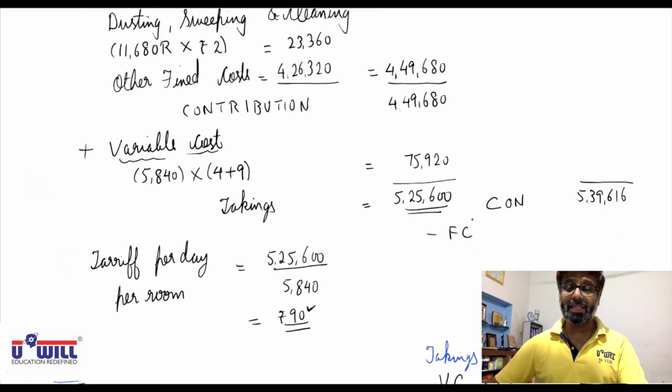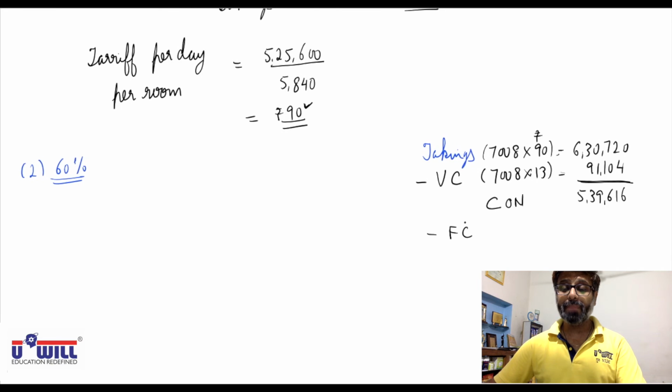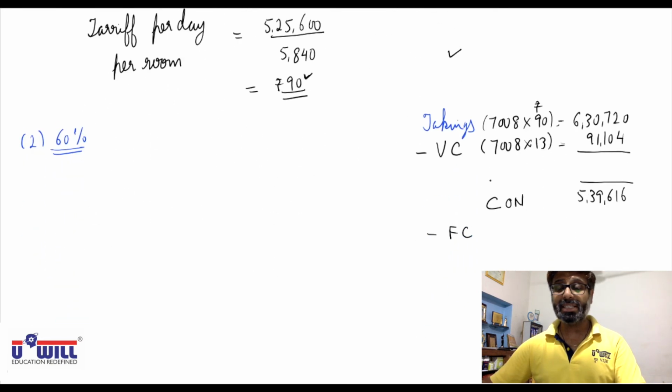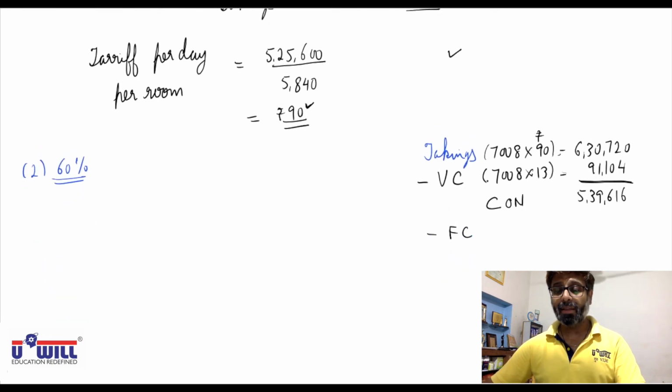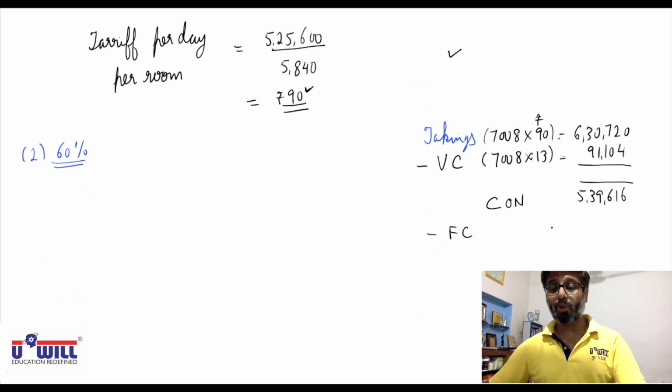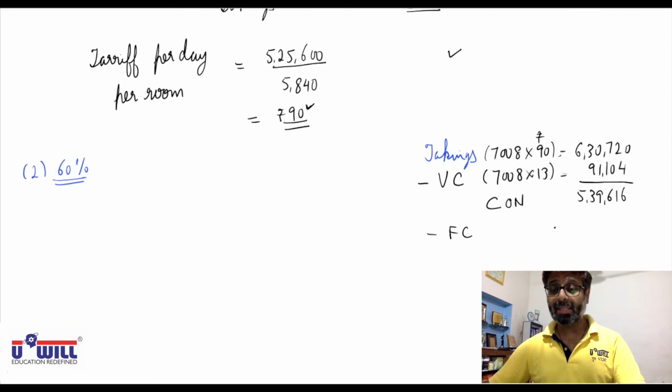Now fixed cost means it is going to remain the same. 4,49,680 will remain the same whether 5,840 rooms go on rent or 7,008 rooms go on rent.